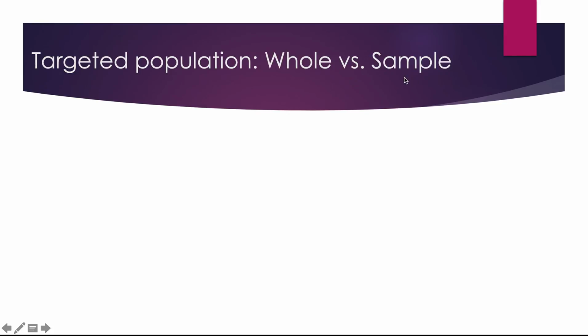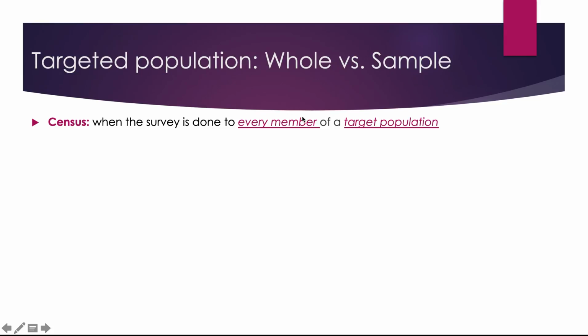What will be a sample? A sample will be a small group of that targeted population. So let's look at this. When we're doing a census, we are surveying every member of that targeted population. So it's very important for you to notice here that the targeted population depends on what group you are talking about. In this moment I was talking about the 13-year-old girls at Avila. Okay, that's my targeted population.